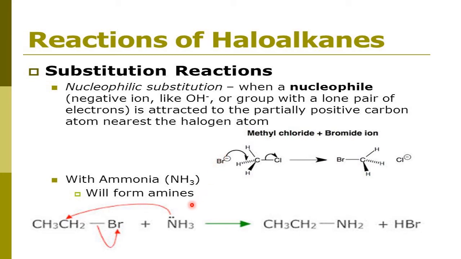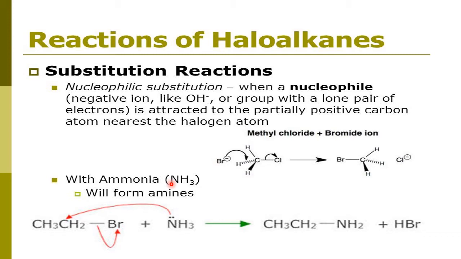But in the second case, ammonia is not having any charge, but ammonia contains one lone pair of electrons on nitrogen, and that is free. It is called a lone pair, and it is free, so both electrons can be given to the one who is in need. Here carbon is in need.